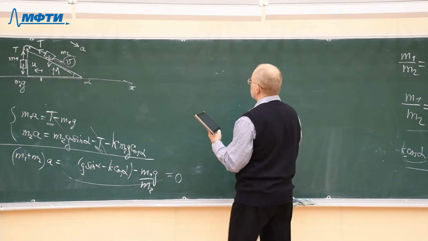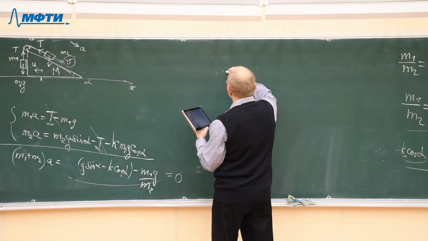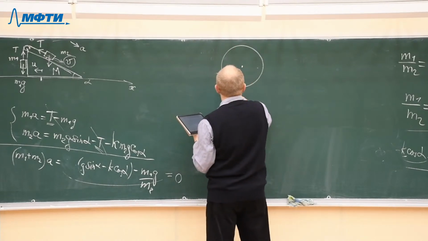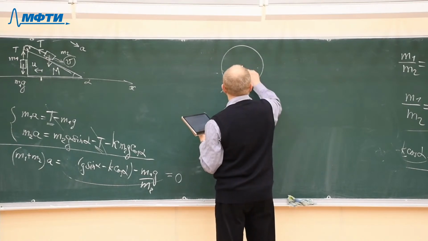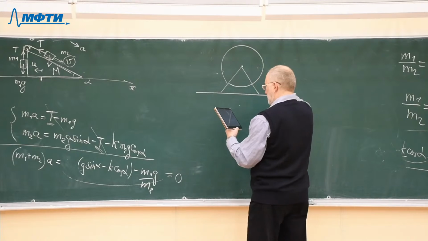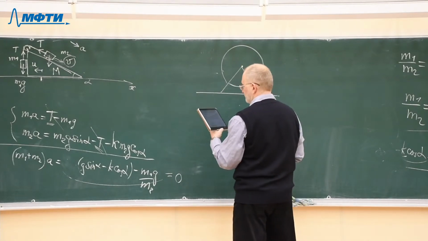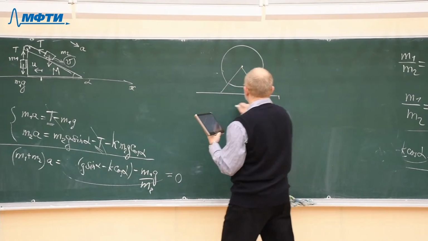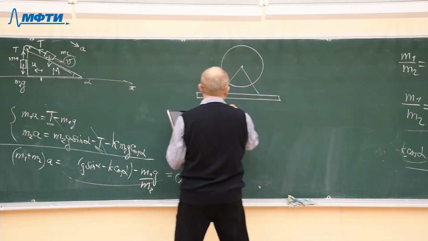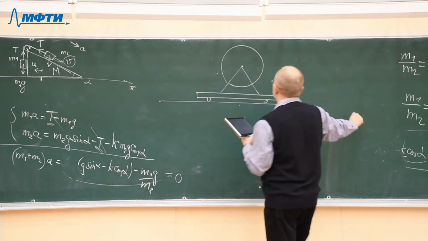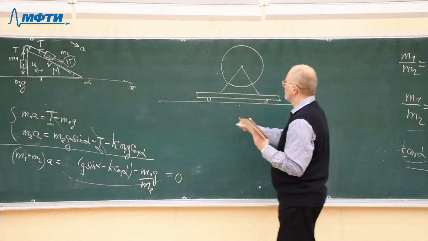a smooth level surface. So we have a massive homogeneous cylinder which can revolve around this point, and it can revolve without friction. It's secured on a cart that can move without friction on a horizontal surface, on a horizontal table.